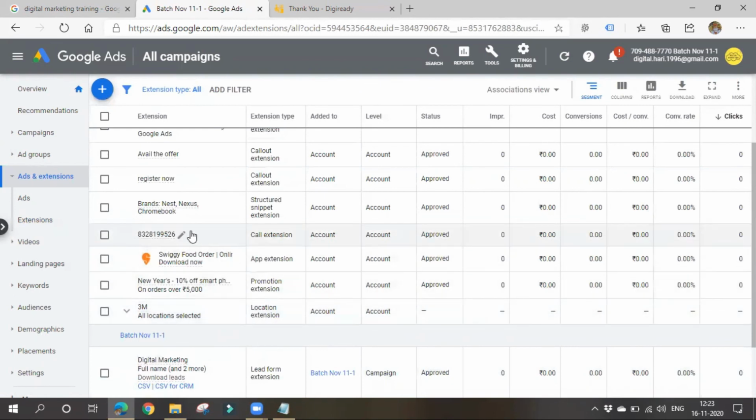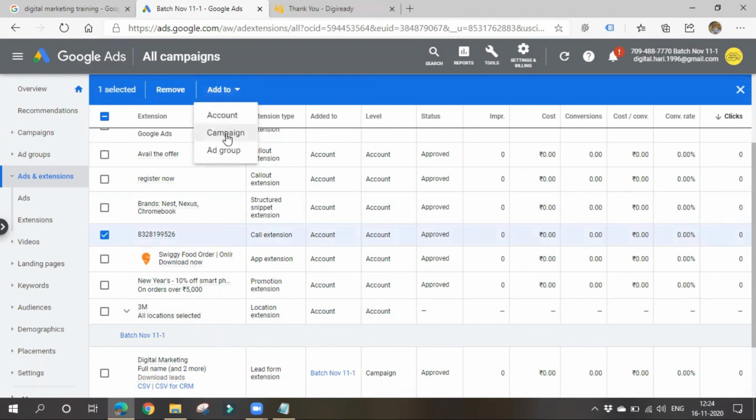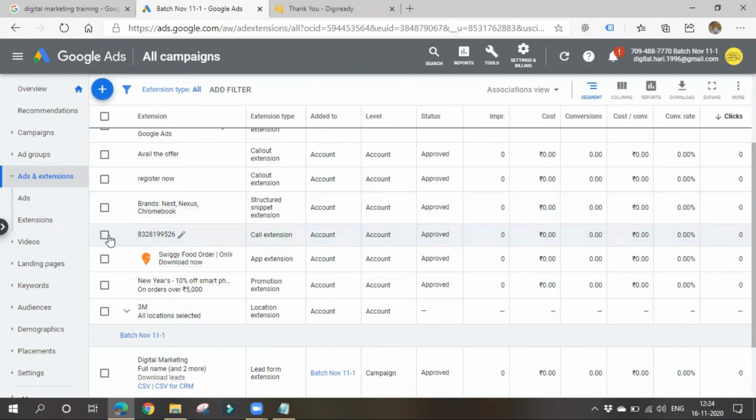There is this thing. This is the call extension. Simply you can click and add it to a campaign, account, or ad group, whatever you want. In this way, both call only ads and call extensions are similar. Now, as I said, we can track these calls. Let's see how we can track them.